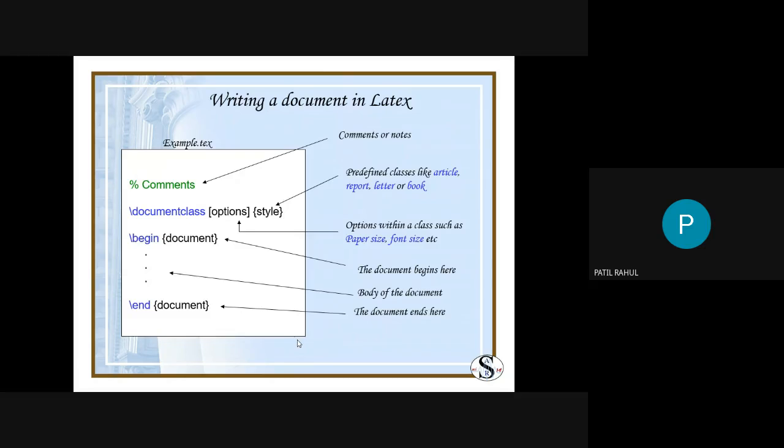Actually, one thing is missing: after the class you mention the package. Insert the package, and then you start your document with the instruction slash begin document. Then all data is put in there, and you end with slash end document. So this is the structure of the LaTeX document.